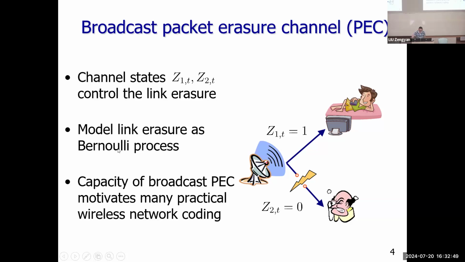For mathematical tractability, we model the link erasure as a Bernoulli process. Many practical wireless network coding schemes have been motivated by the capacity result of this broadcast packet erasure channel, PEC. So for this channel, let's see if we can study the trade-off between the blocklength, the error probability, and the rate.